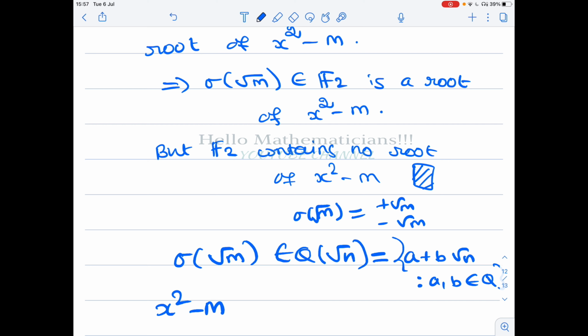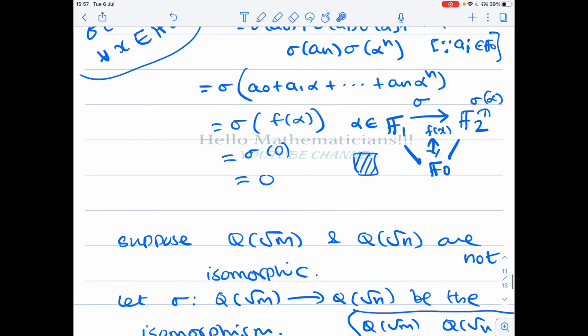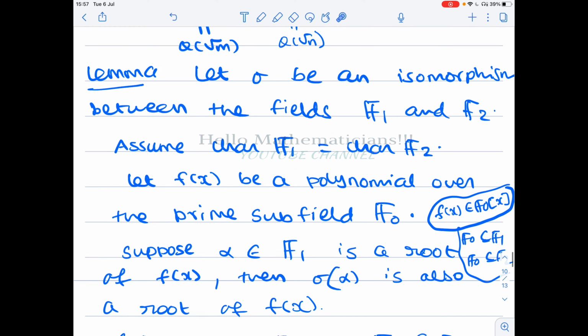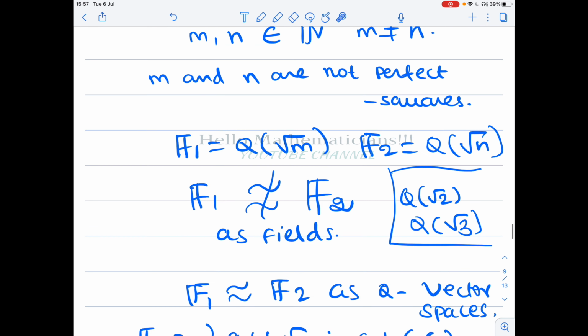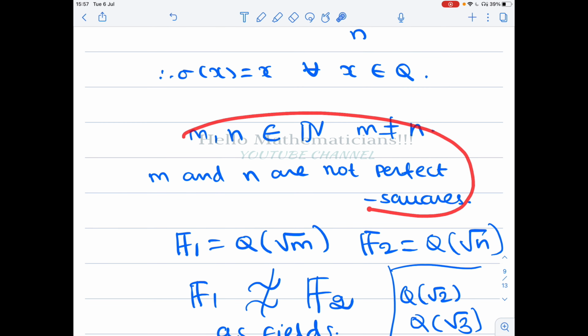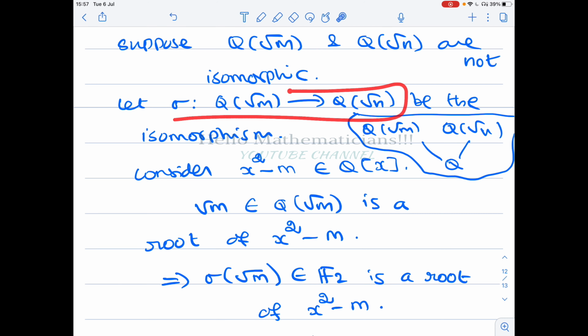But these two numbers are both not elements of Q of root n. Why? Because in Q of root n, every element is of the form a plus b root n, and n and m are distinct. In the problem, we took n and m to be distinct square free numbers. Therefore, we conclude that root m or minus root m cannot be an element of Q of root n. So such an isomorphism does not exist.